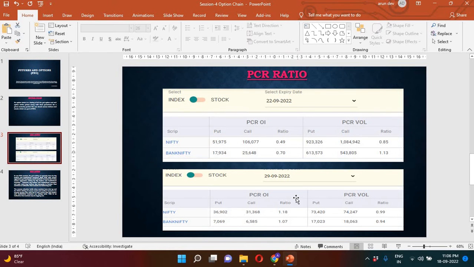When it is too high, for example 1.3, 1.4, even 1.6 put call ratio, in that case the market may have topped out, as in we have already reached the peak in that rally. Okay, I'll try to explain the put call ratio further based on live market analysis.